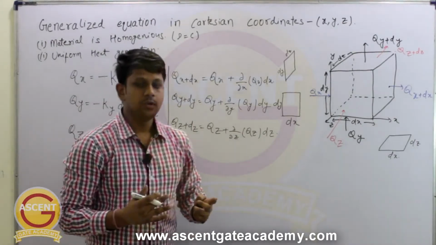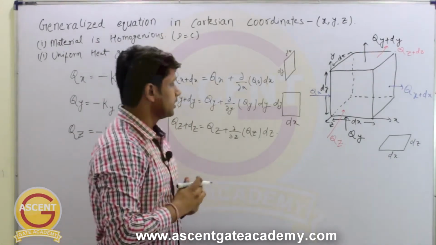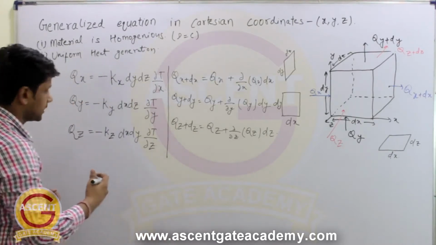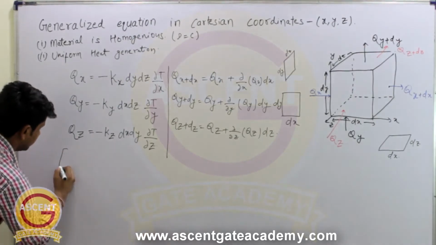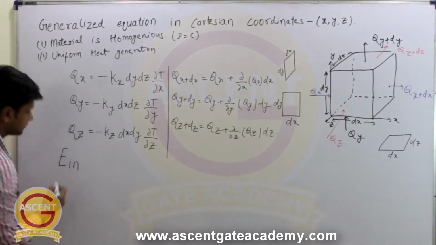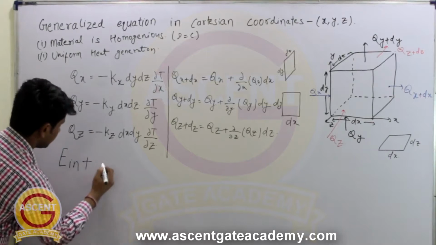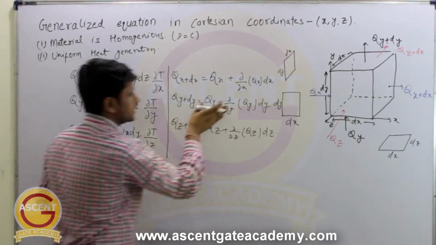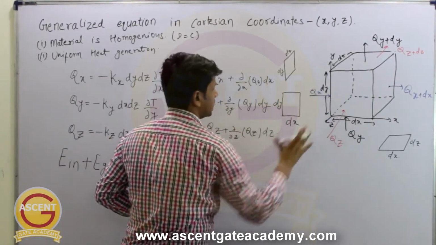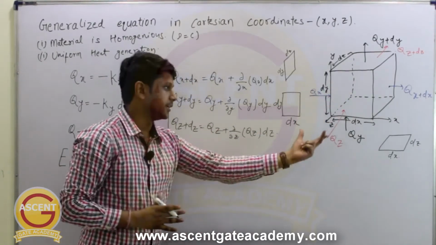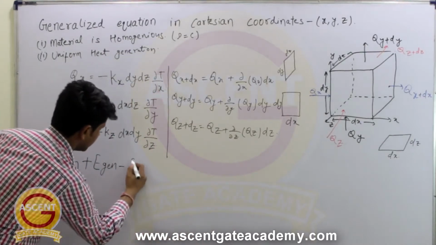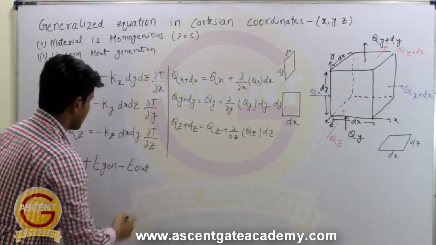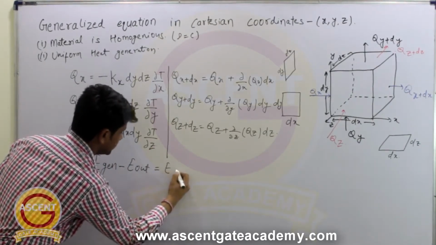Now what we have to do is just balance the heat. So what will be the heat balance equation, or energy balance equation? We can write the energy input plus the energy generated, because this energy is input to this element and some amount of energy is generated, minus energy out, must be equal to energy stored.